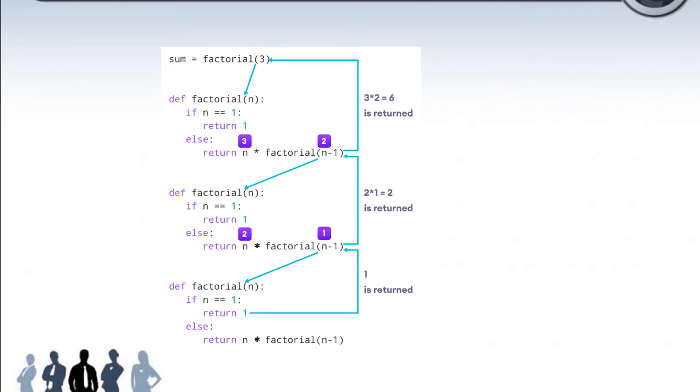Here the value 3 is taken. In this case, first it will go right. See the third function: when n becomes 1, 1 is returned. Return means it will go back to the second def function. So there what will be taken? 2 into 1. So this 2 will be multiplied and 2 is returned. And at the same time it goes to the next: 3 twos are 6. The first one multiplies. So finally we get the answer 6, in the case of factorial with value 3.